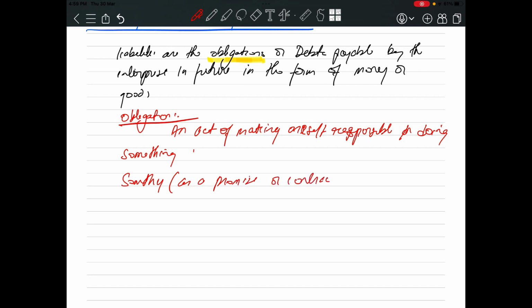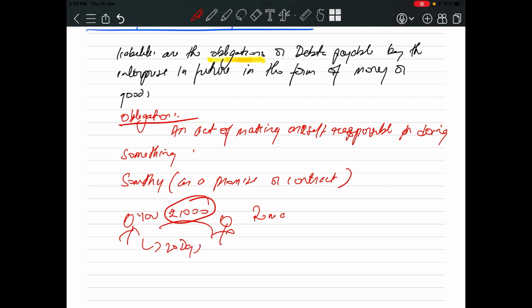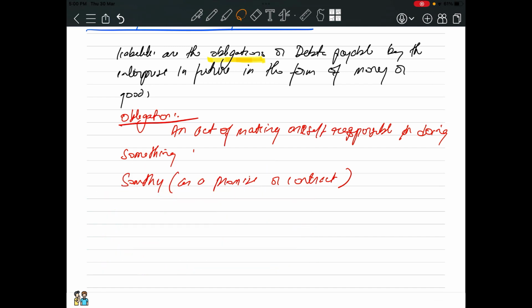Simple. Now see, say for example, you have a friend called Rema. You have borrowed rupees 1000 from Rema and you said that I'll pay this back in 20 days. Now to repay the loan back, to repay 1000 back, that will be your obligation. You'll be making yourself responsible to pay this money back within 20 days. So this is what we call obligation.